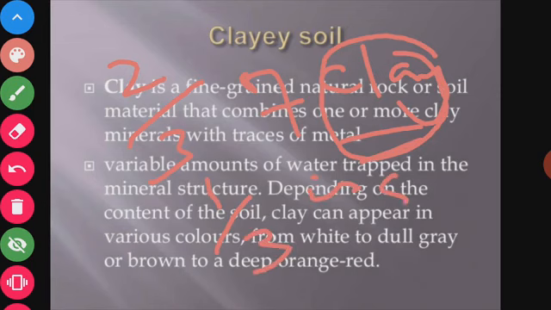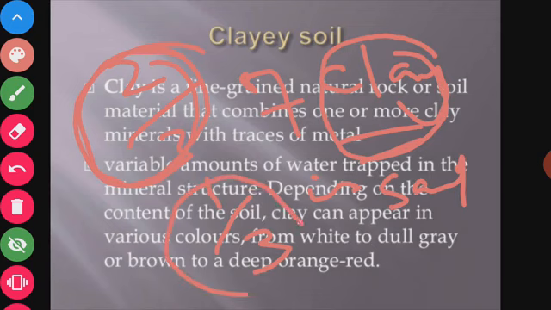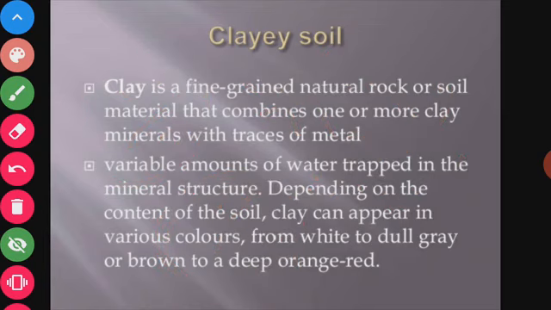And 1/3 is sand. In sandy soil the concentration of the sand is more, but in clay soil the concentration of the clay is more. In sandy soil the concentration of the clay was less, but in clay soil the concentration of the sand is less. Clay soil consists of more than 2/3 of clay, and this type of soil can retain moisture for long because it is made up of very fine particles.